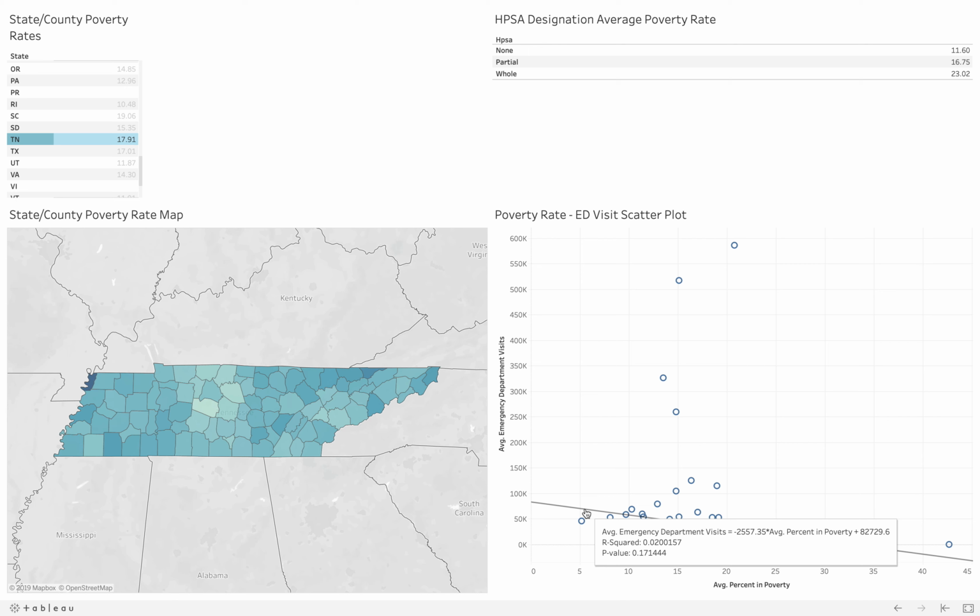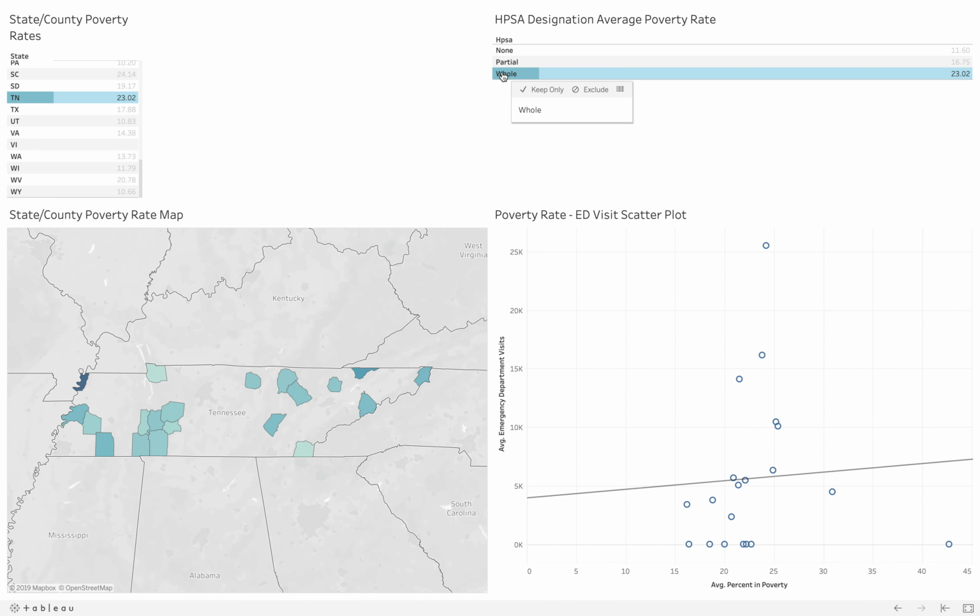We can filter the data further by selecting the HPSA designation to whole, where only data is displayed for counties considered to be in areas of shortages in health professionals and mental health. With this filter in place, the number of counties is limited further, which includes Lake County.